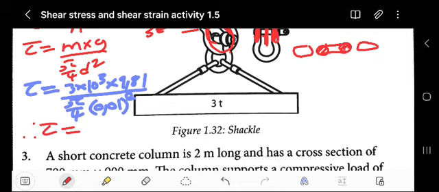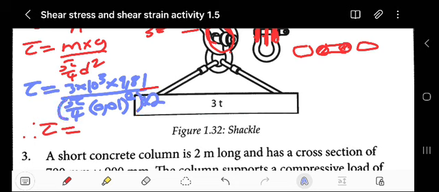Then pi over 4. Then because it's double shear, do not forget to multiply by 2. Our area here, multiply this by 2. Remember, it's a shear.